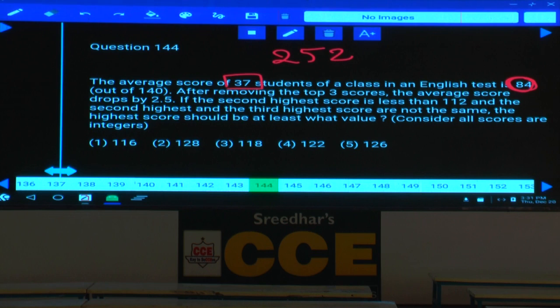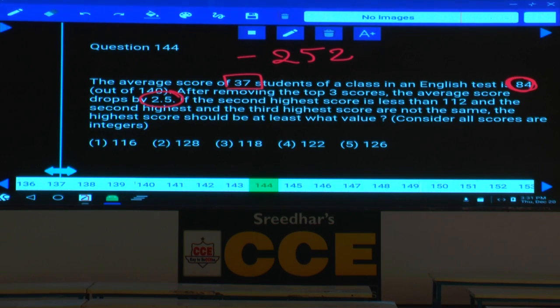No, the average will be the same as before. But what happened to the average? Decreased by 2.5. For how many people? For the 34 remaining people. Already we have 37 members. 3 members went out. Now how many members are there in the group? 34. And for these 34 members, the average decreased by 2.5, correct?